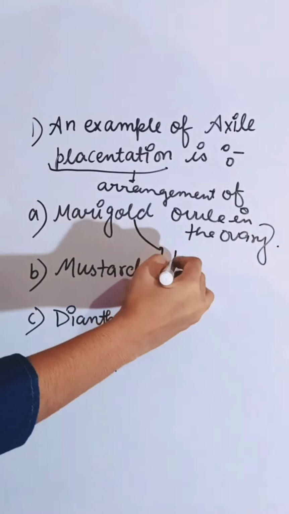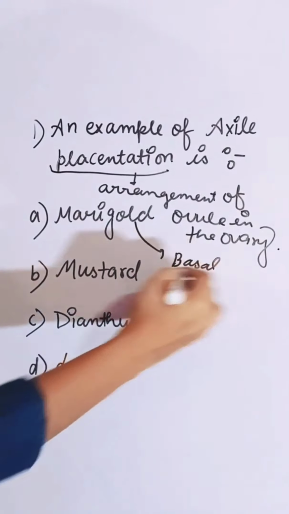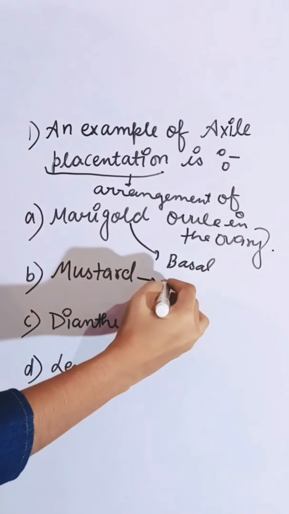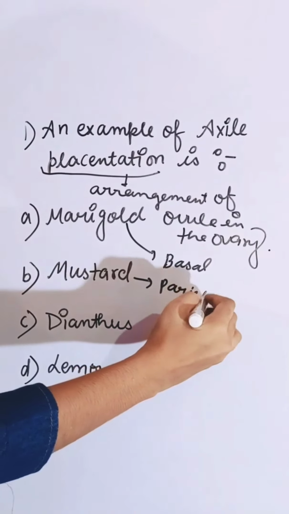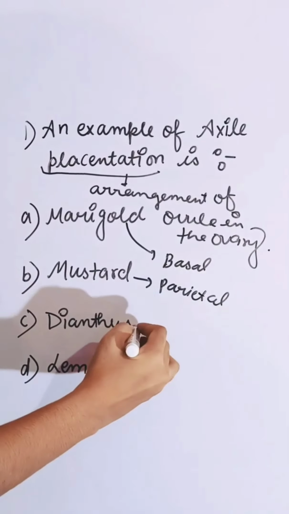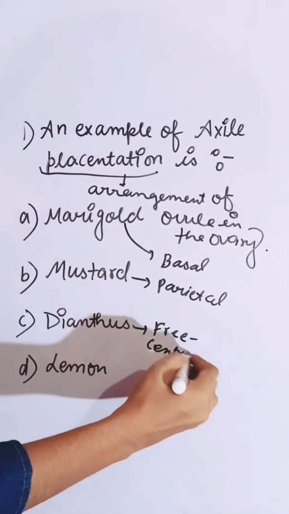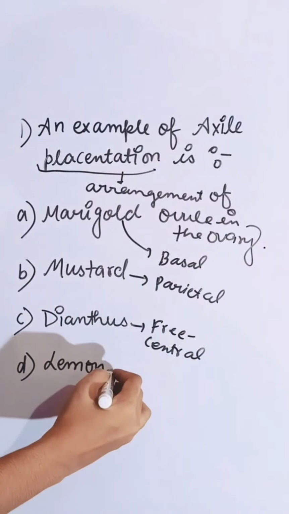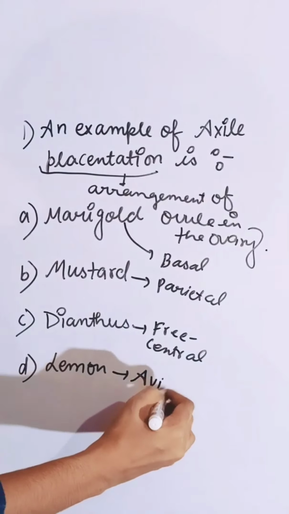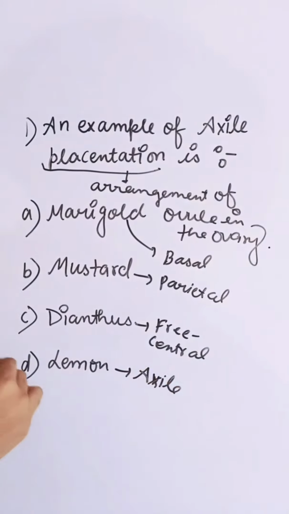Marigold is the example of basal placentation. Mustard is the example of parietal placentation, and dianthus is the example of free central placentation. And lemon is the example of axial placentation. So the correct answer is D.